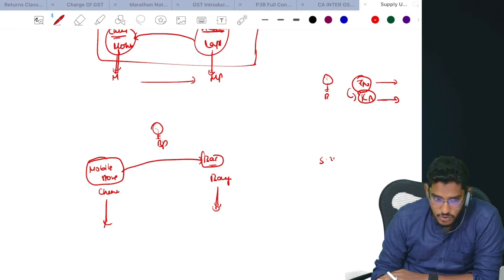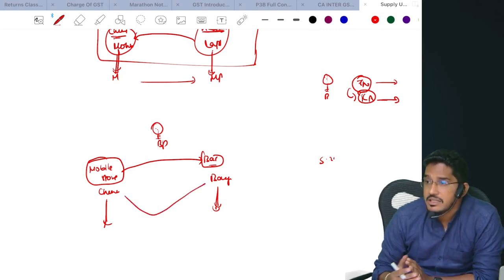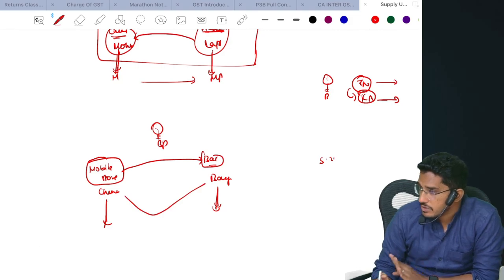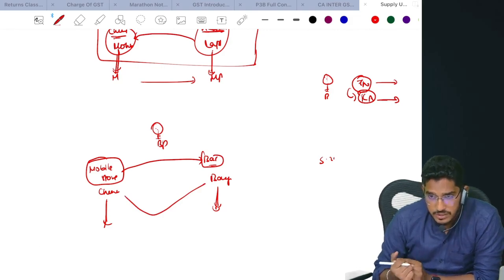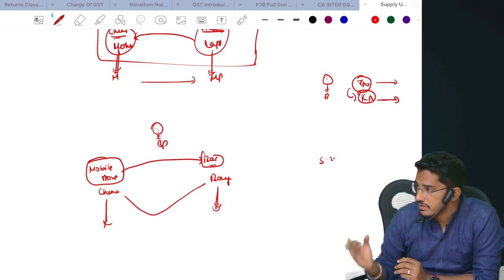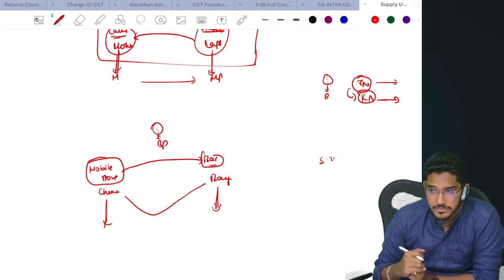Still these two also will be treated as establishments of distinct persons, and if any supply of goods or services is happening between these two entities also without any consideration, it will be deemed to be supply.